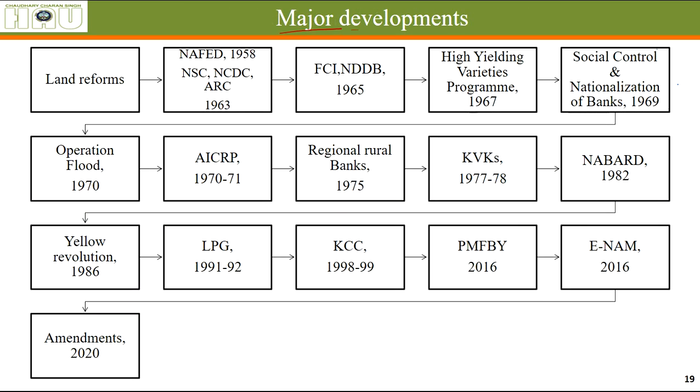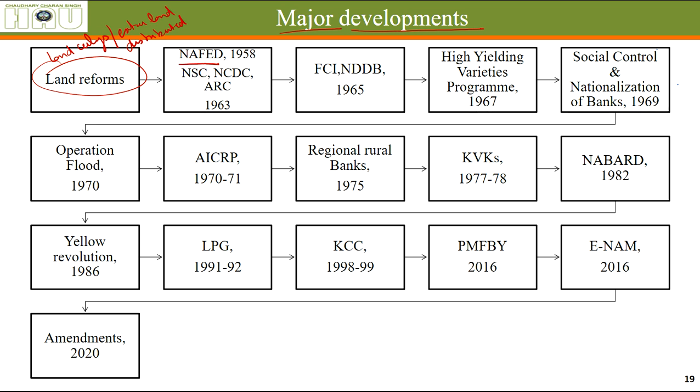These are the major developments that have happened in the agriculture sector. In the institutions related to the agriculture sector, I could not accommodate many things, but these are some of the major developments. Land reforms, wherein land ceilings, that means the total maximum amount of land a family can have, was brought in, and the extra land was then distributed among people who had a lower amount of land. The land reforms came in just after independence.